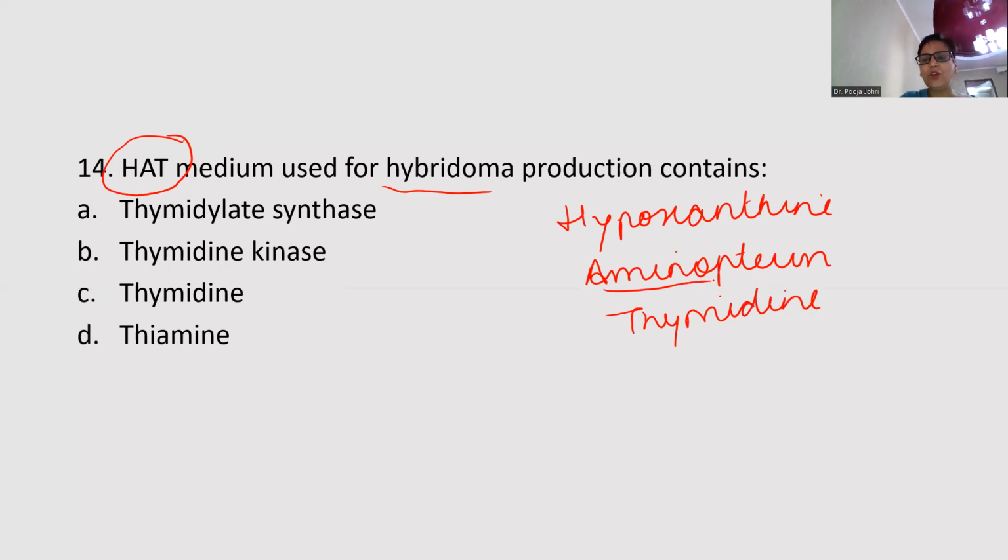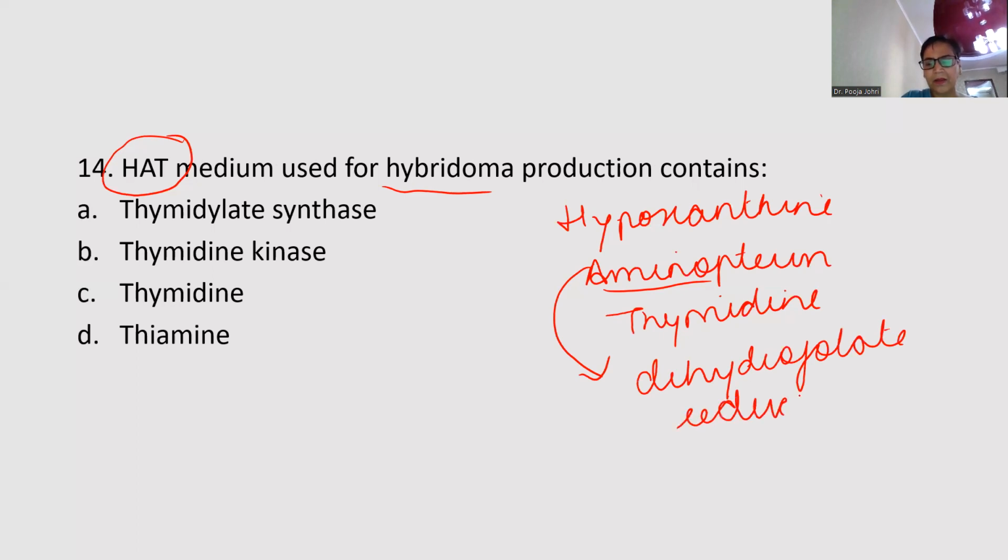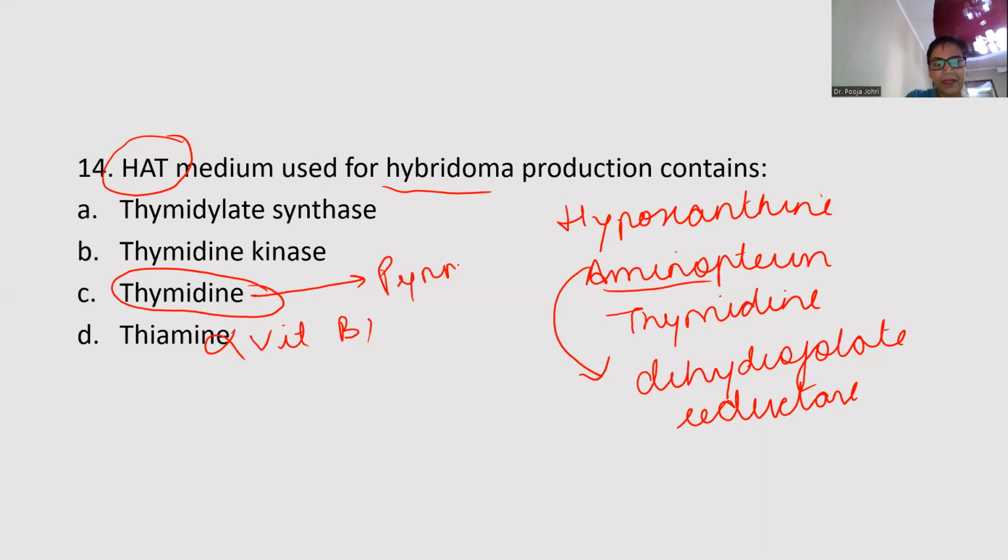So basically, aminopterin is a competitive inhibitor of dihydrofolate reductase. Right. So it gives a kind of indication to select the monoclonal antibodies. So it will be thymidine, not thymine. Thymine is vitamin B1, whereas thymidine is a nucleoside. Sometimes students get confused. Thymine is a pyrimidine.